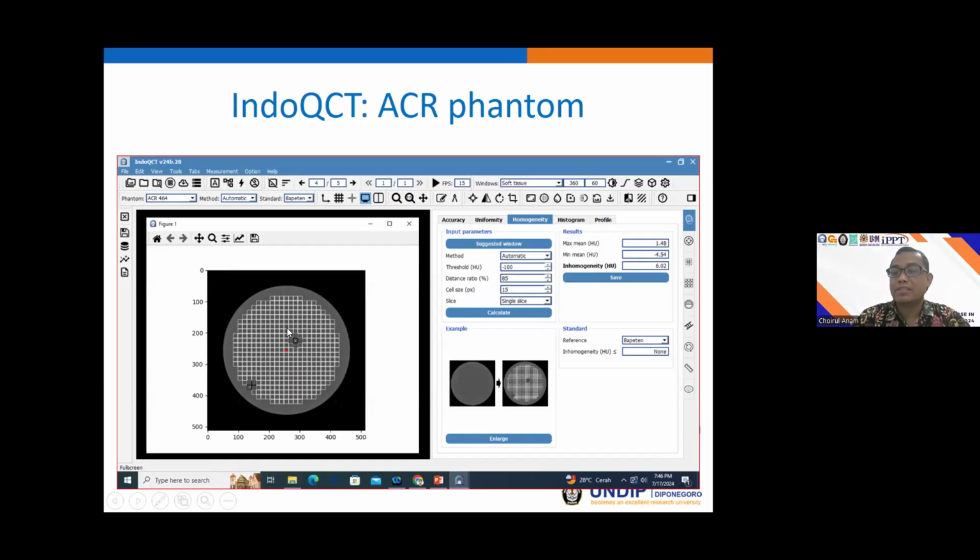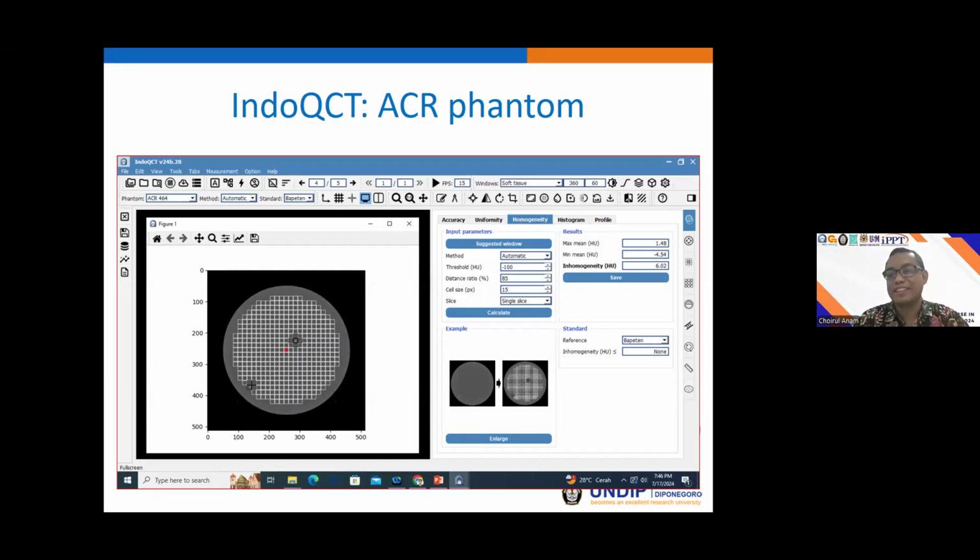So this position should be excluded from the calculation of the CT number homogeneity. The IndoQCT will detect that location automatically and exclude the CT number at that location.